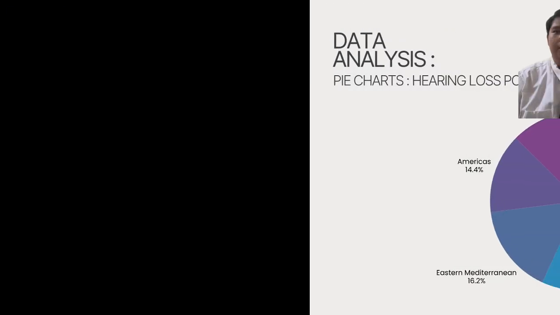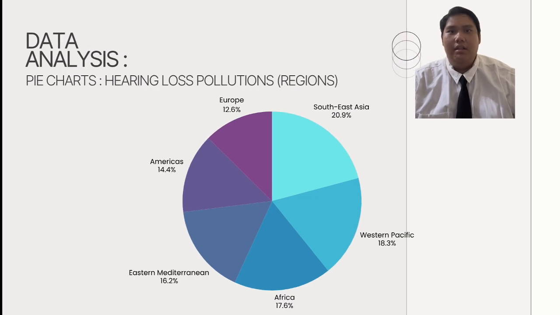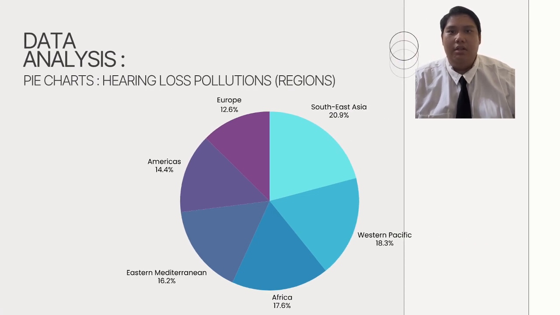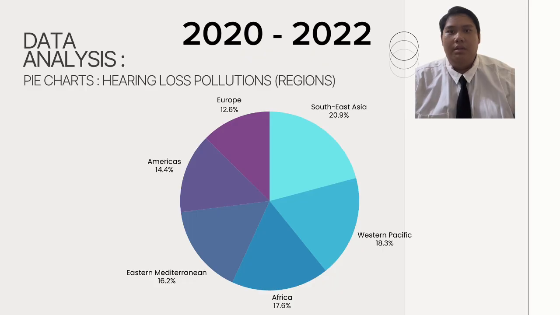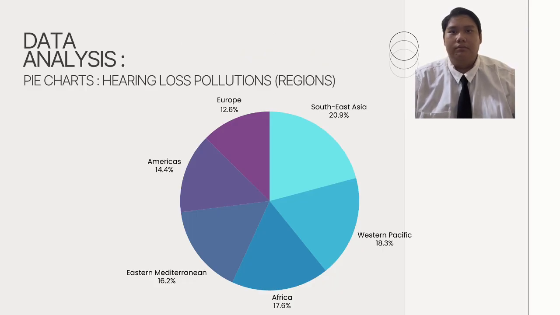Next, we're going to the pie chart. It's titled Hearing Loss Around the World in 2022. It shows that Southeast Asia has the highest percentage of hearing loss pollution at 20.9%, while Europe records the lowest at 12.6%. This indicates that hearing loss pollution is more serious in developing regions compared to developed ones.